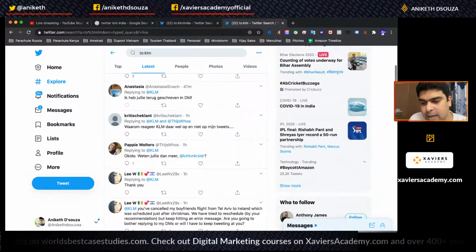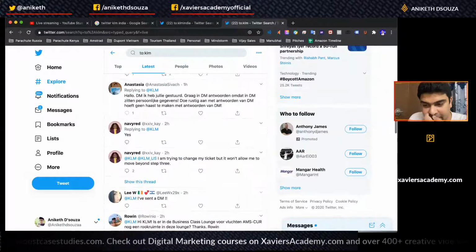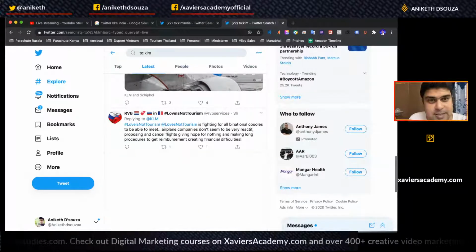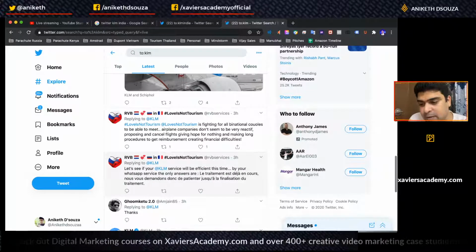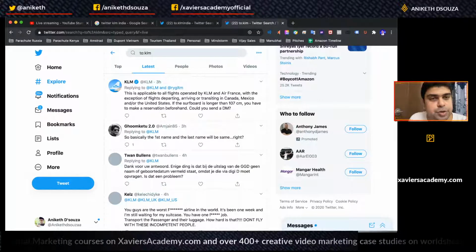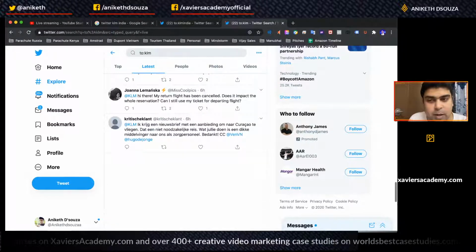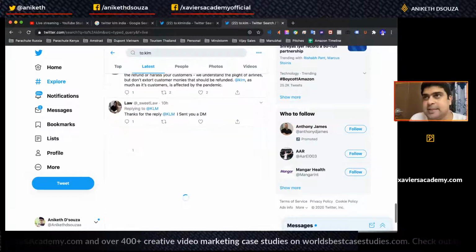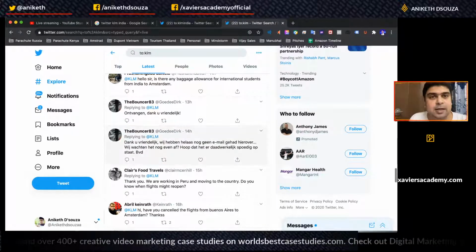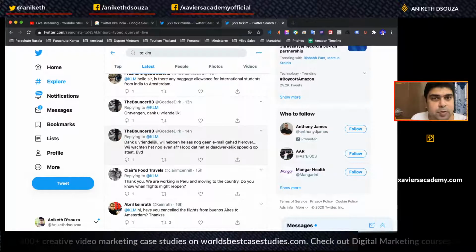It does not require software. In fact, these are all the mentions you can see of a particular brand. You don't really need software, but you can see that there's a huge bank of consumers reaching out to KLM. And at this point, it actually makes sense to also have a bot, and parallelly also have a Twitter account that you can personalize.